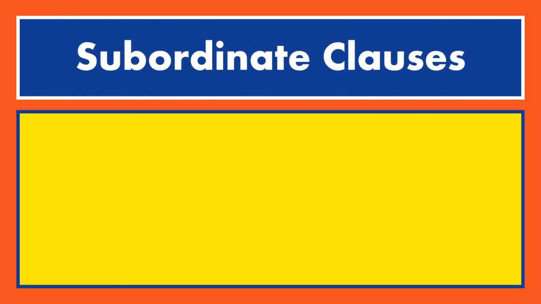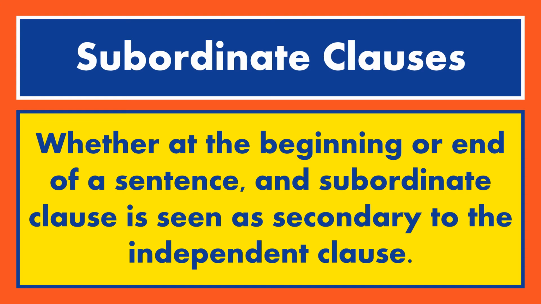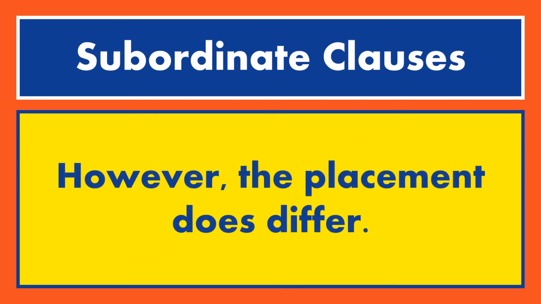And now that we know that we can use because at the beginning of a sentence, we want to know when it is ideal to use because at the beginning of a sentence. So you have a subordinate clause, and whether at the beginning or end of the sentence, that subordinate clause is seen as secondary to the independent clause. That independent clause is the main component of the sentence and the key takeaway message. However, the placement of that subordinate clause does create a difference.